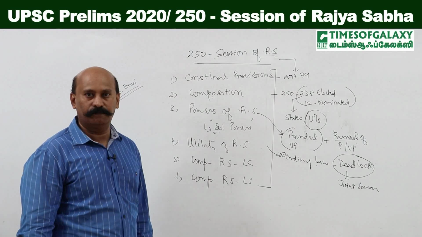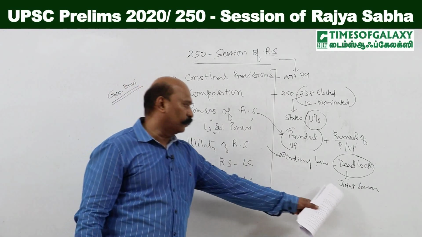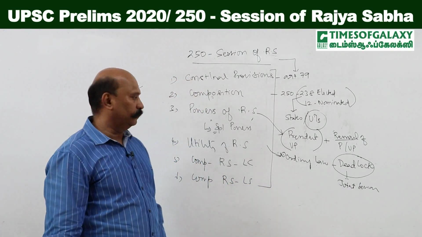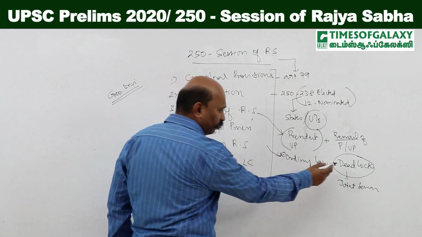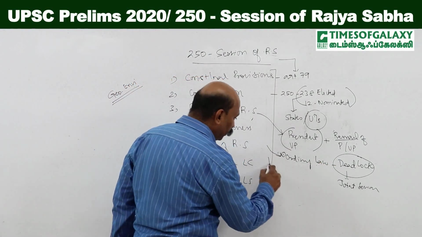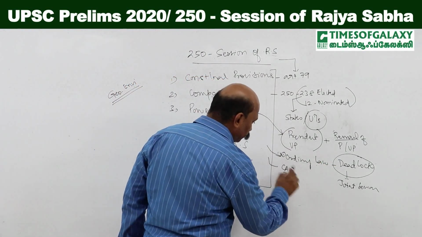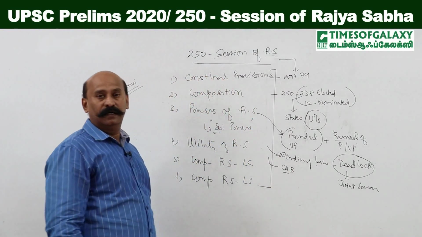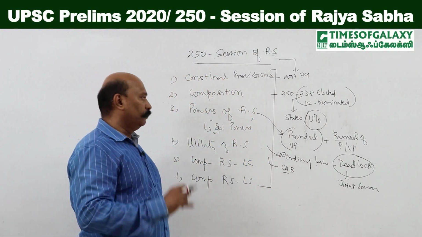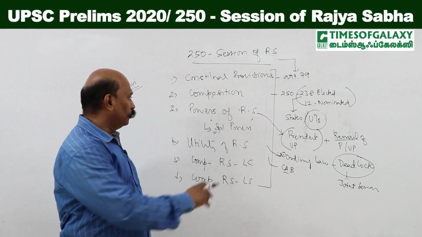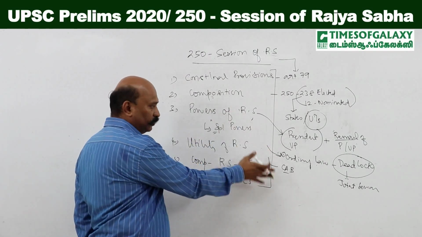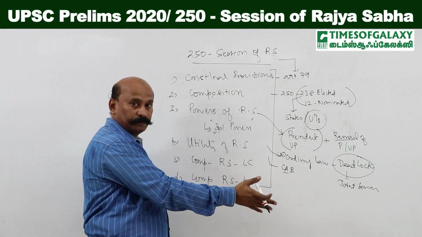Right, the joint session of both the houses of Parliament, otherwise called the joint sitting of the Parliament. So this is the power of Rajya Sabha with respect to ordinary law. Similarly, the Constitution Amendment Bill: without Rajya Sabha passing it, the Amendment Bill cannot be passed at all. So these are some of the powers which Rajya Sabha and Lok Sabha enjoy together.